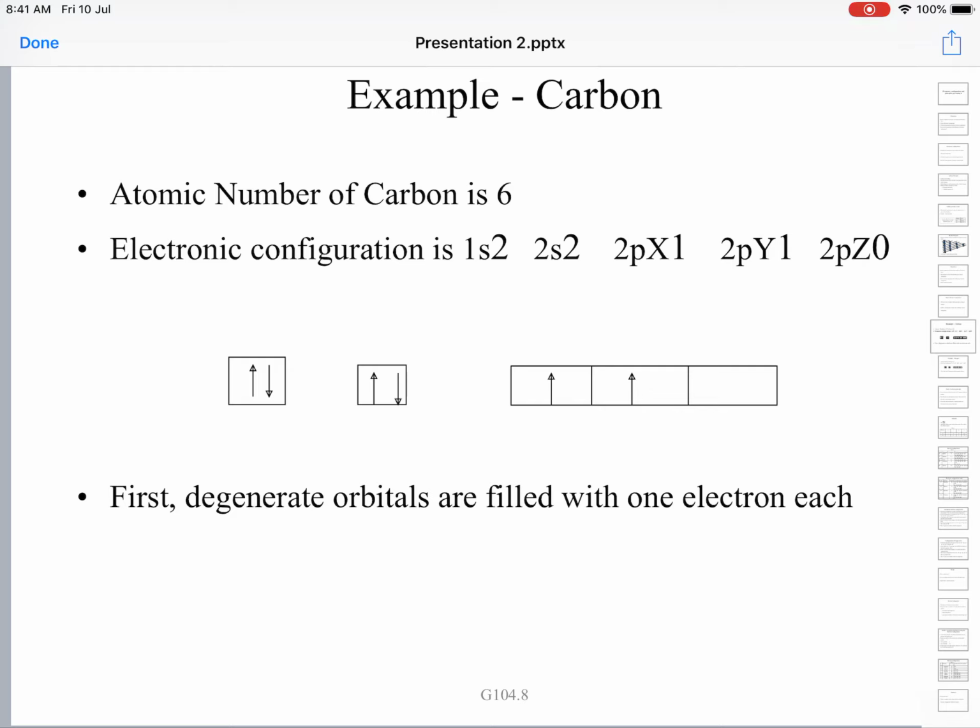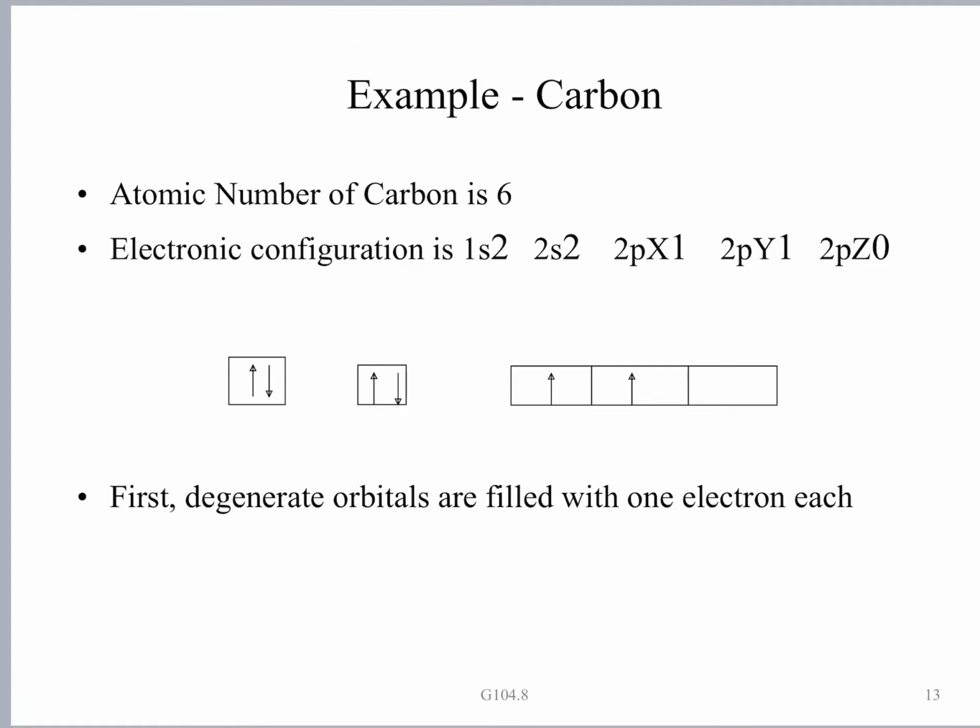But for the 2p orbitals, you have 3 degenerate orbitals, so the electrons will be distributed as 2px1, 2py1 and 2pz0. Instead of 2px having 2 electrons, they will not pair up until all three orbitals 2px, 2py, 2pz are filled with one electron each. The pairing will not happen here.